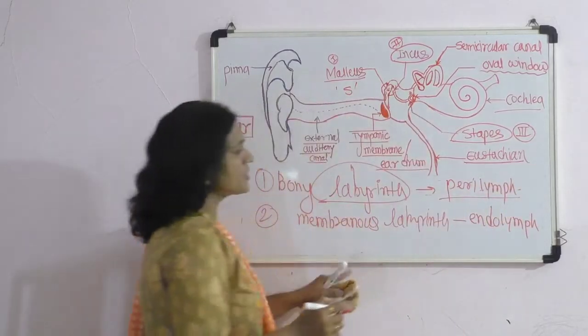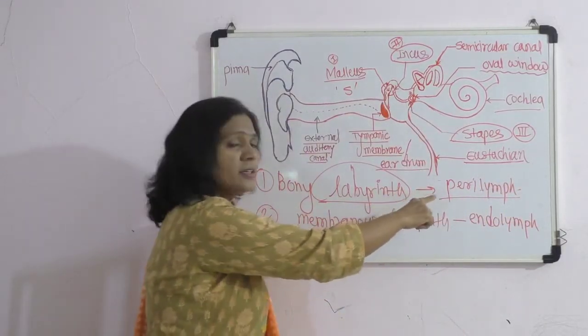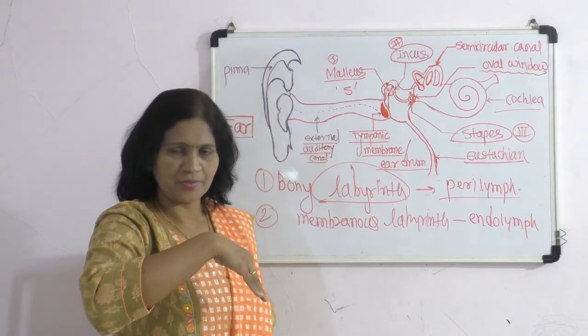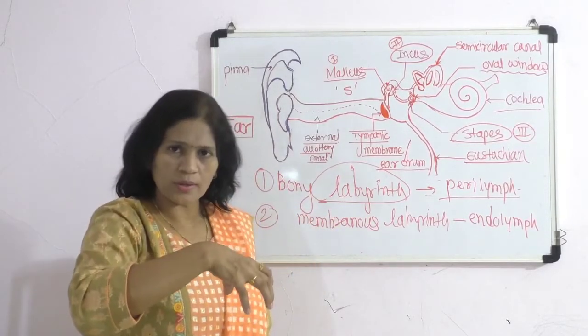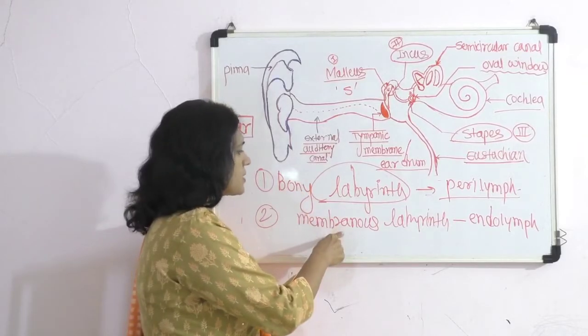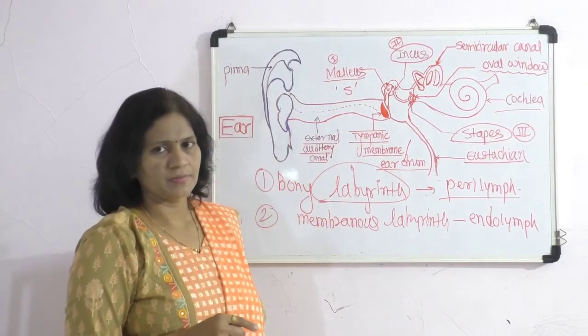As its name suggests, perilymph means present at the peripheral side, while the fluid in the inner side is in the membranous labyrinth.